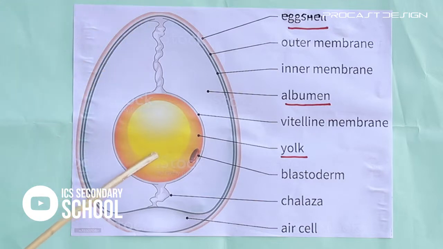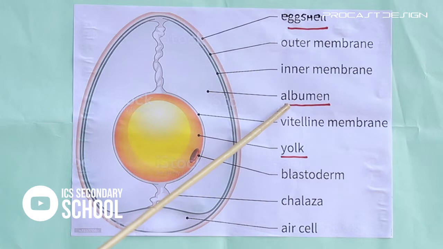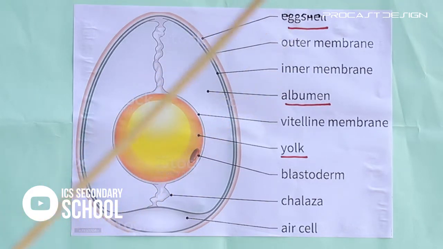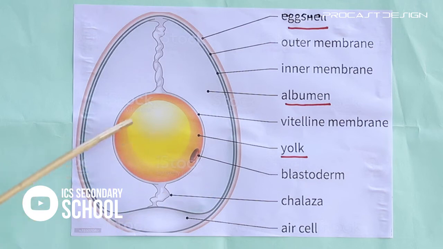The next, it's surrounded by a white part. The white part is called albumen. Then all of you look at this. It's what color? Yellow color. Then that is called yolk.